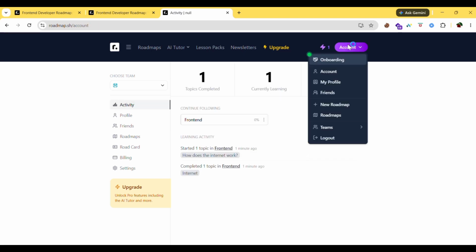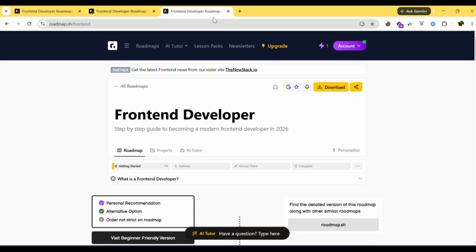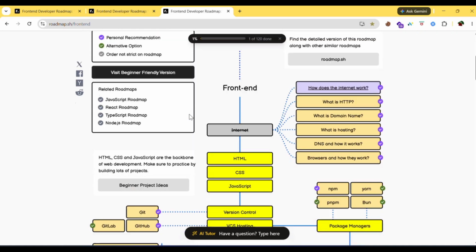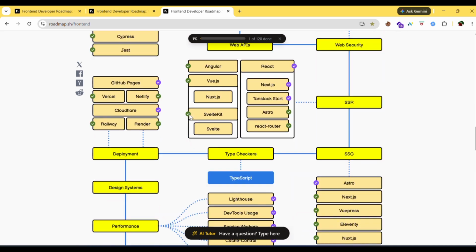Okay, click on account, click on activity, you'll get this. You can track how many topics completed, how many in learning, your streak, and what you're learning. Okay, everything will be tracked here. To start your career as a front-end developer, this would be enough. If you learn what is here to become a front-end developer, it is enough. Beginner level front-end developer, it is enough.